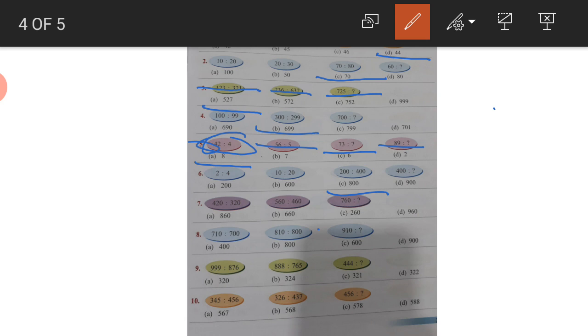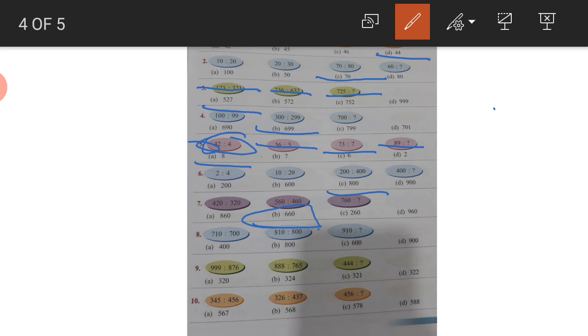But in the hundreds place, they are only less one, meaning minus 100 in all the series. 420 less 100 is 320, 560 less 100 is 460, 760 less 100 is 660. So our correct answer is 660. There is a difference of less 100.